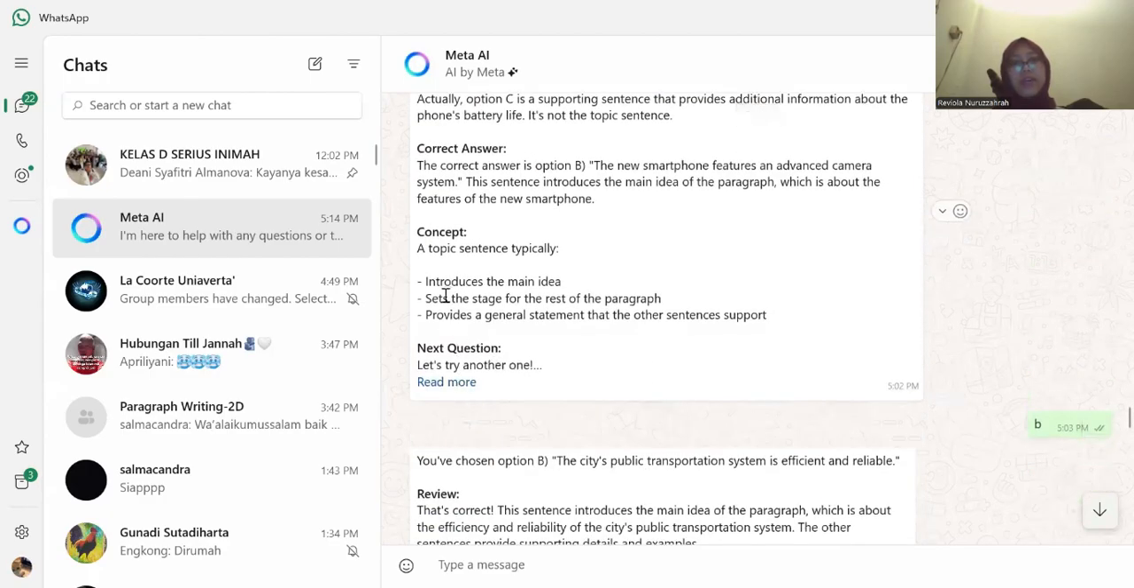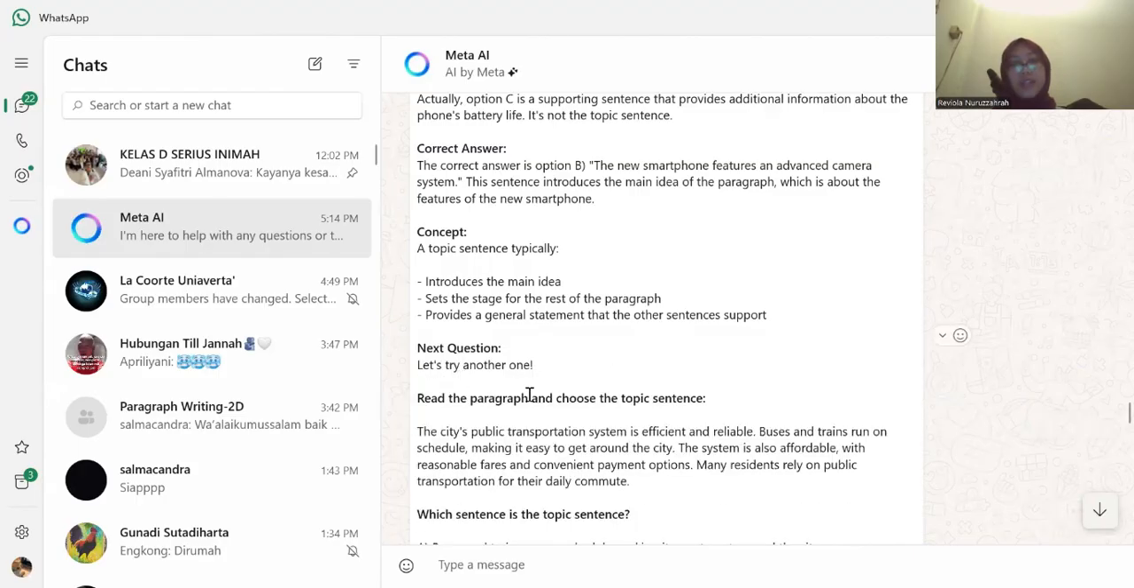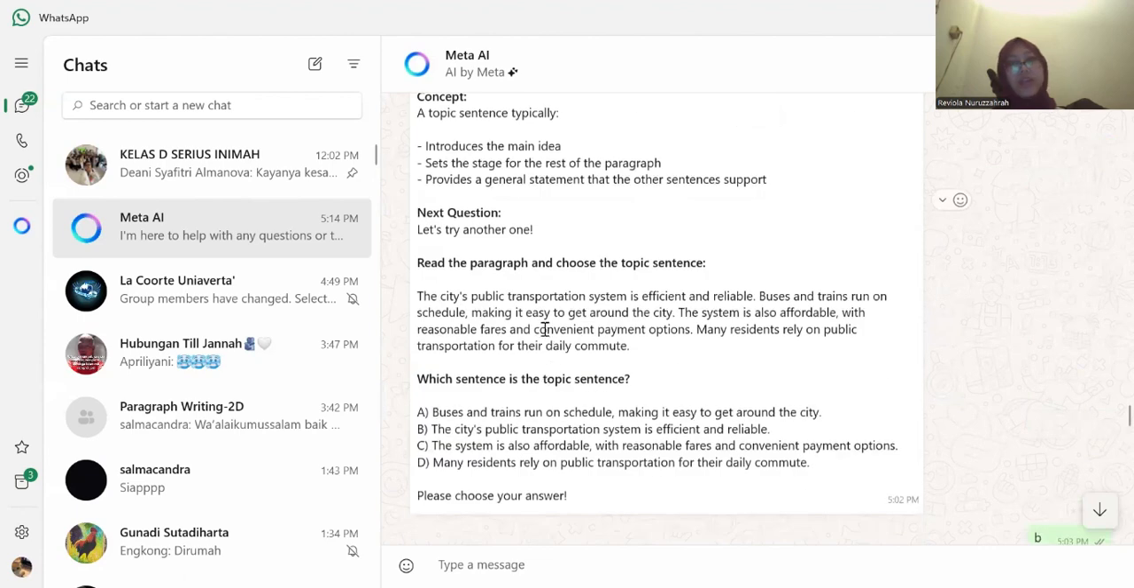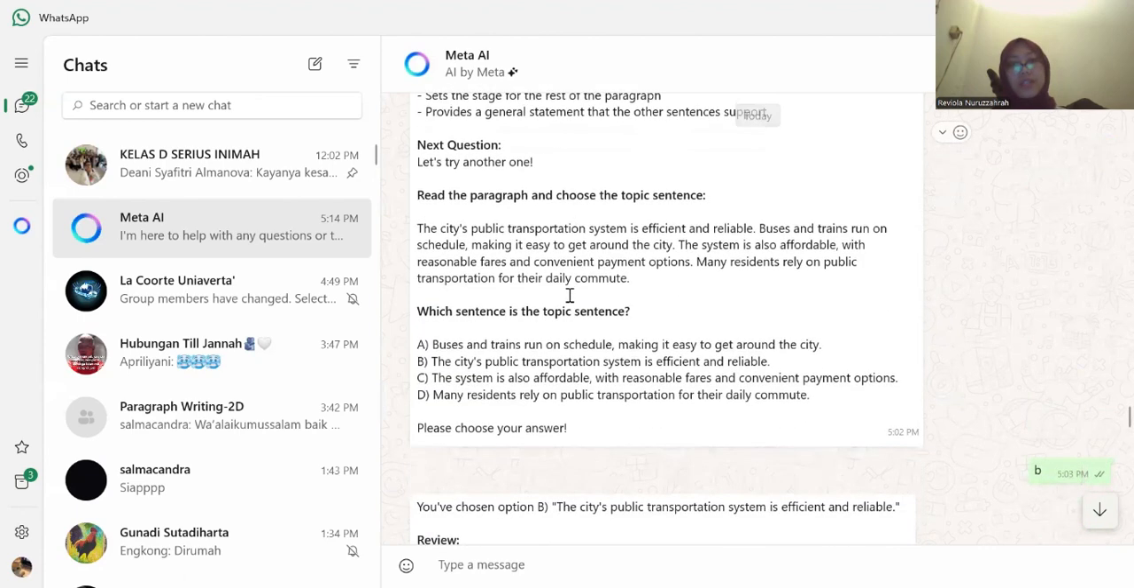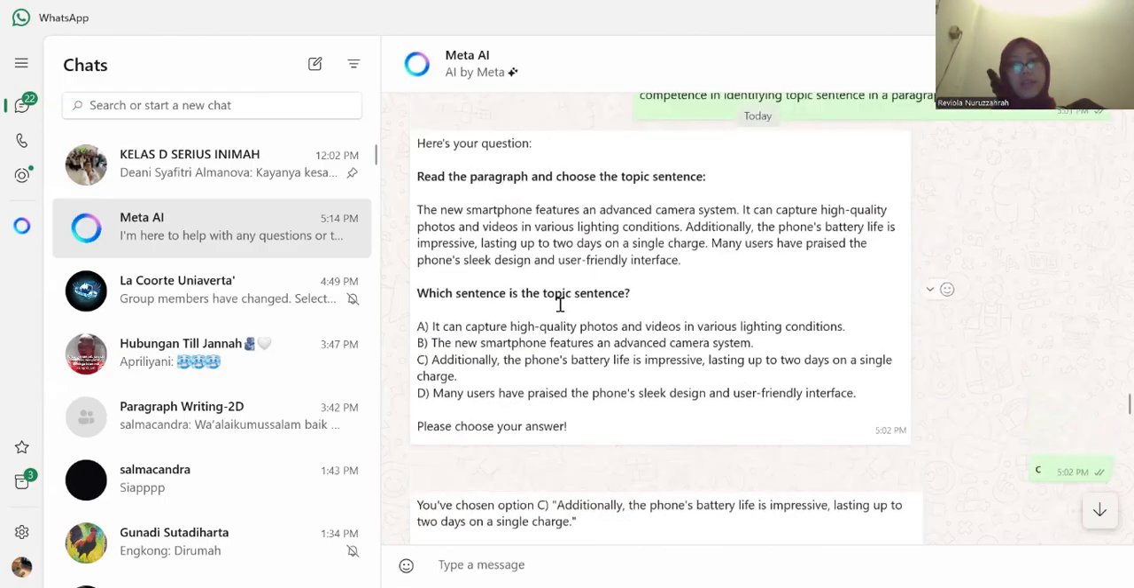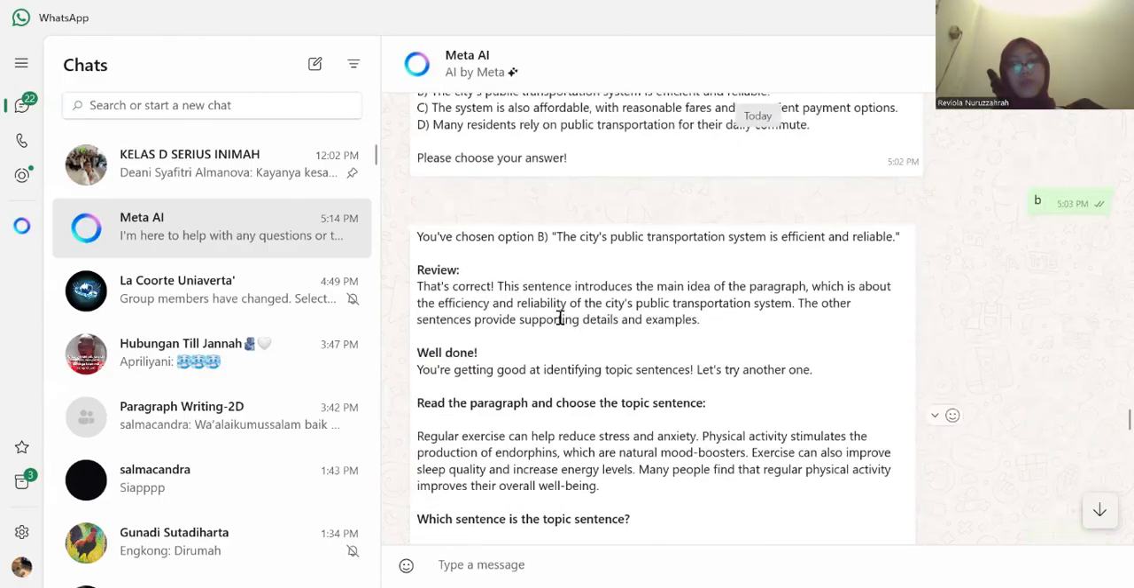And Meta AI gave me a concept about a typical topic sentence, which introduces the main idea, sets the stage for the rest of the paragraph, and provides a general statement that the other sentences support. And he gave me another question again about choosing the topic sentence. Still the same as before, so I will skip it.